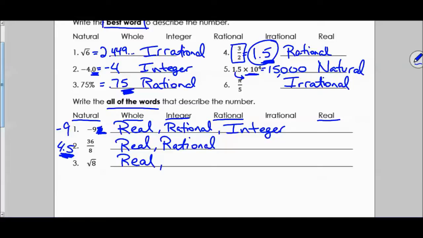Next one's definitely real. When we take the square root of that, we should get a long decimal. Square root of 8 would give us 2.828427. Doesn't matter what goes on from there. It doesn't look like that's repeating. There's no repeating number there. And it's going to go on forever. That is an irrational number.